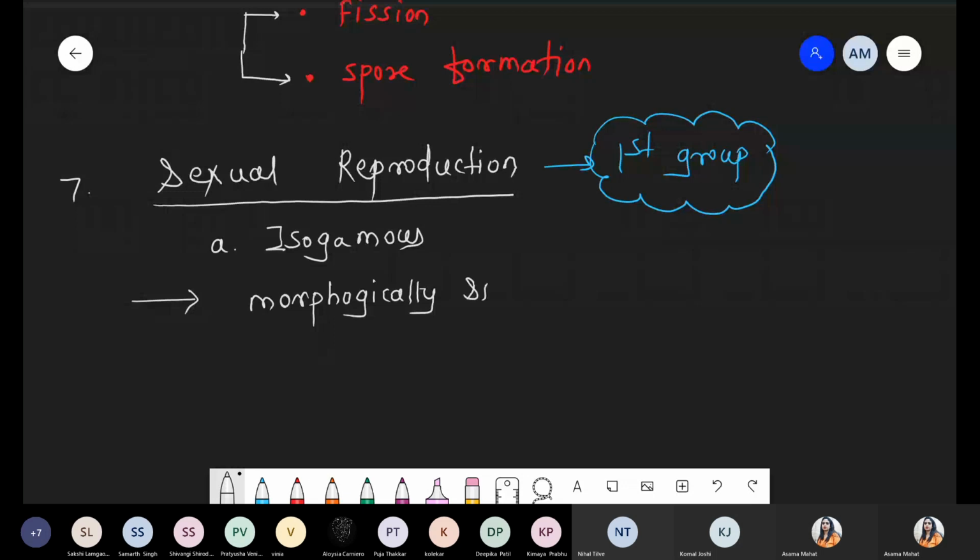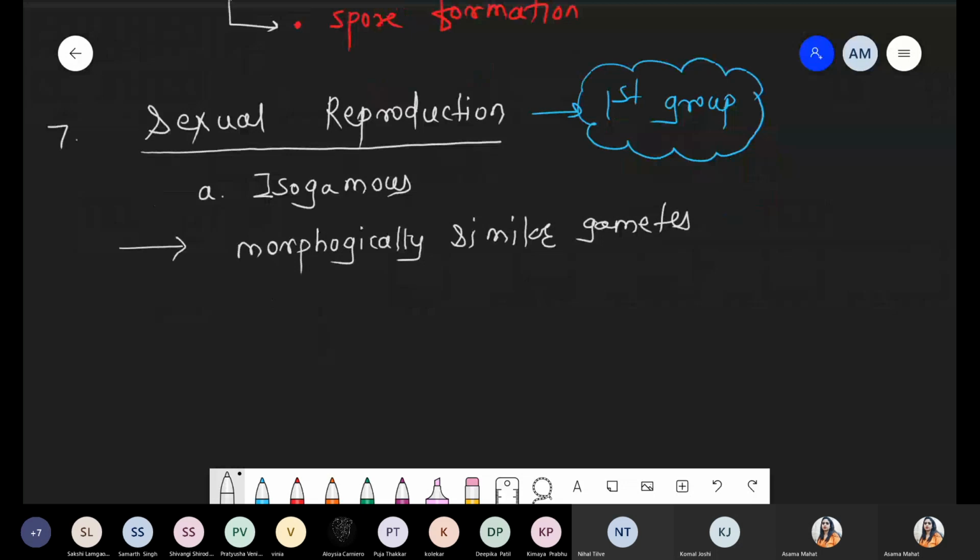Morphologically similar gametes. The male and the female gametes are morphologically similar. Such type of fusion is called the isogamous condition, right? Now remember this point: in this condition, the gamete might have flagella present or flagella absent. Both conditions are there. Flagella present भी हो सकता है, flagella absent भी हो सकता है.